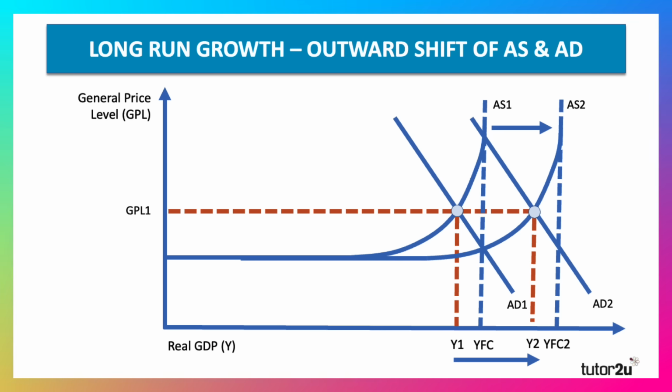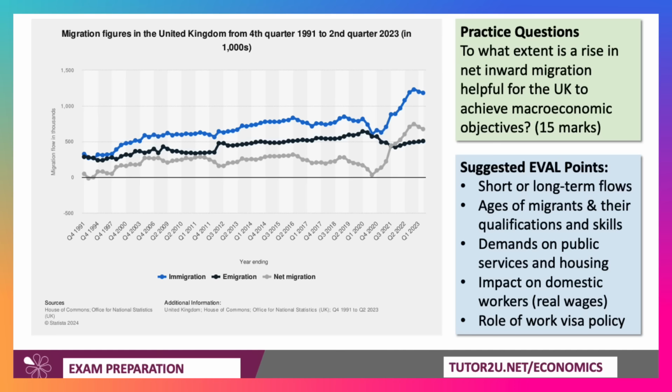Here will be a classic diagram to use. I'm using a Keynesian diagram here, arguing that an increase in skilled migration, particularly younger people with skills and qualifications who have a job, can cause an outward shift of aggregate supply and an increase in aggregate demand. And so in theory, migration can help sustain non-inflationary growth.